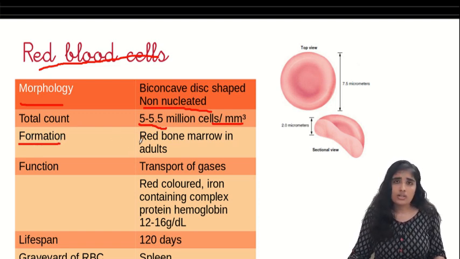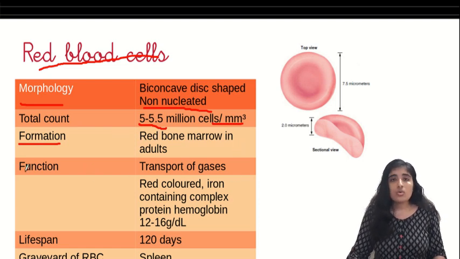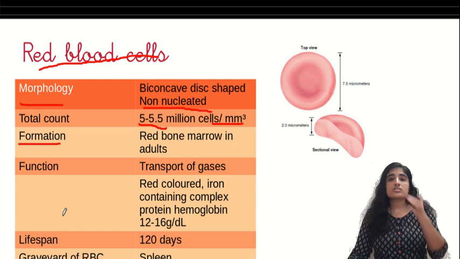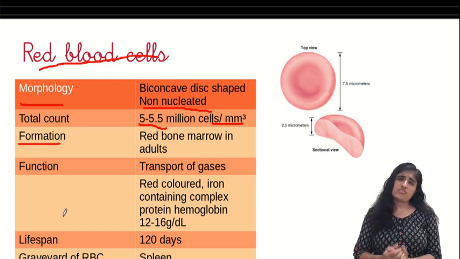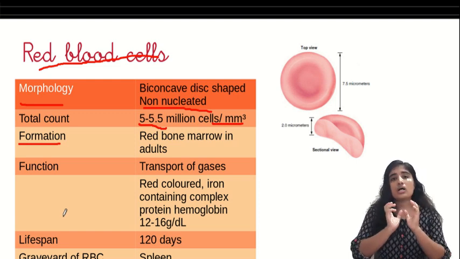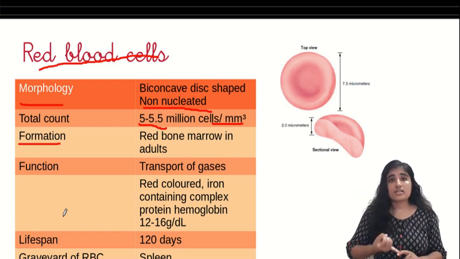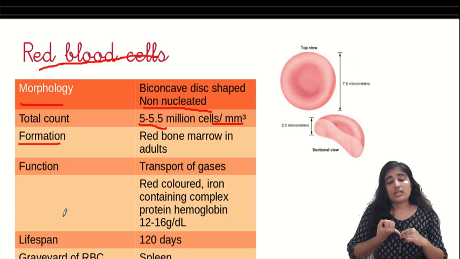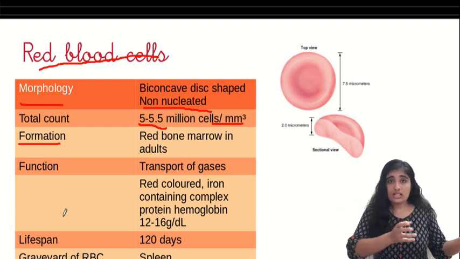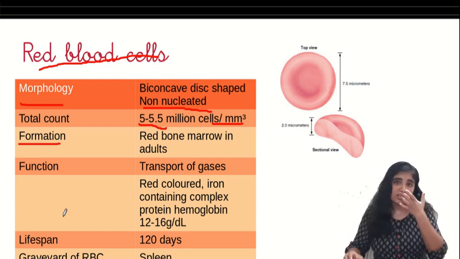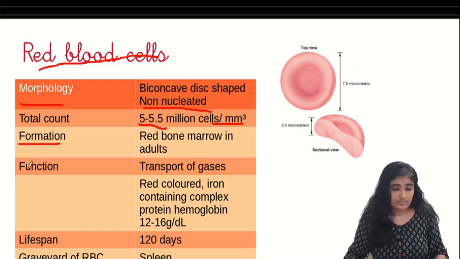As I told, all these blood cells are formed from the red bone marrow in adults. What is the function of RBCs? Why do we have so many RBCs? These RBCs are the cells that transport the respiratory gases, oxygen to the cells and carbon dioxide from the cells. This is the function of RBCs.